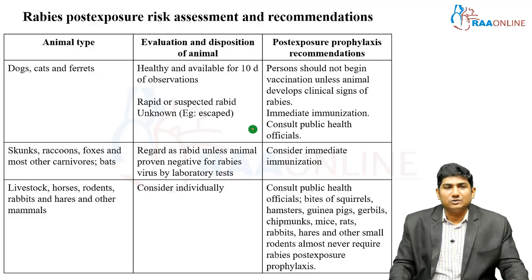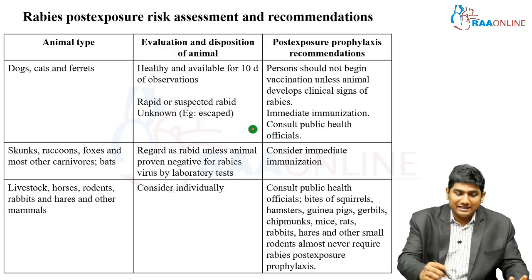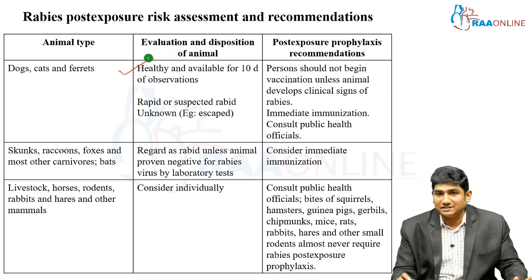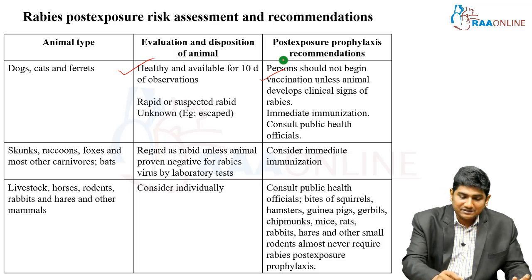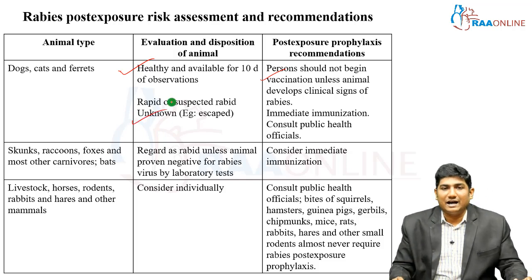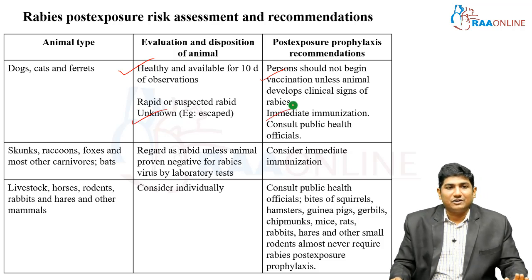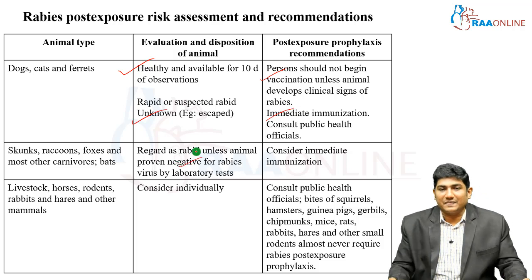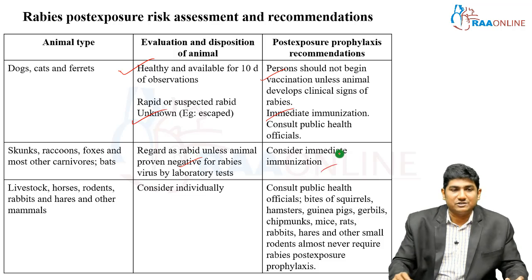Okay, so to be more clear, rabies post-exposure risk assessment and recommendations. Dogs, cats and ferrets, if they are healthy for 10 days, the person should not begin vaccination unless the animals show some signs. If rabid or suspected rabid, or unknown, then immediate immunization is required. For other carnivores, always consider them to be rabid unless the animal is proven negative by viral serology. Otherwise, consider immunization.